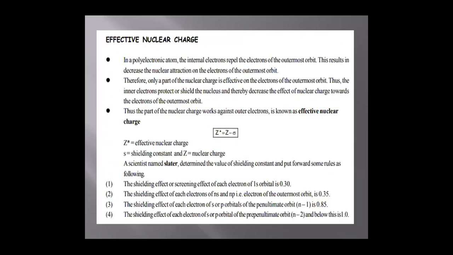Effective nuclear charge. In the case of a polyelectronic atom, the inner electrons repel the electrons of the outermost orbit. This results in a decrease in the nuclear attraction of the electrons in the outermost orbit. The effective nuclear charge, that is Z star, is equal to Z minus sigma, where sigma stands for shielding constant, Z stands for nuclear charge and Z star stands for effective nuclear charge.